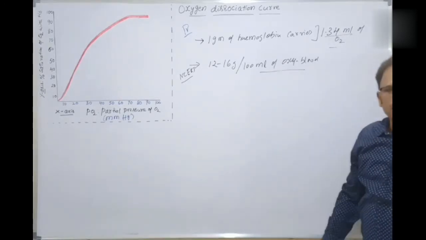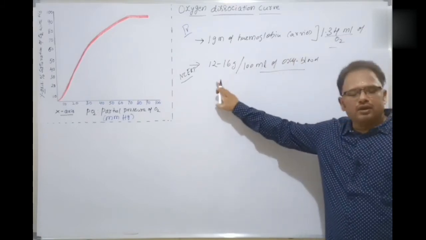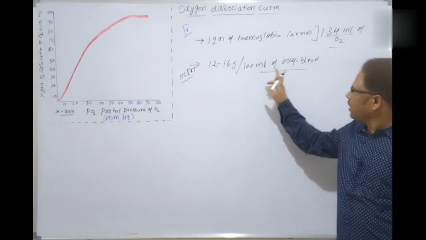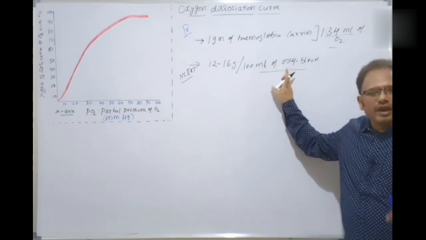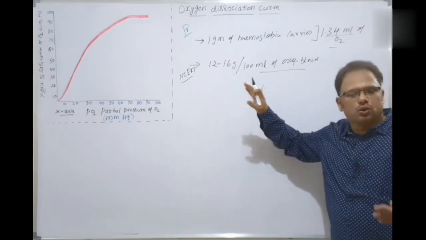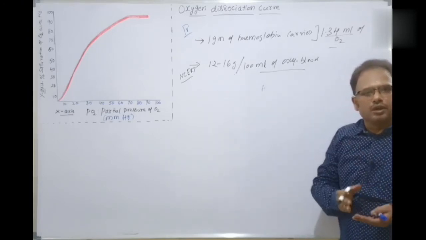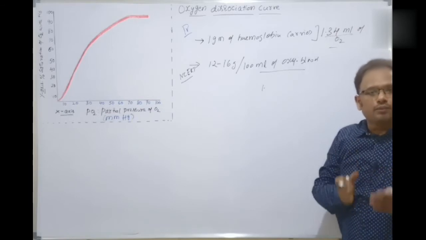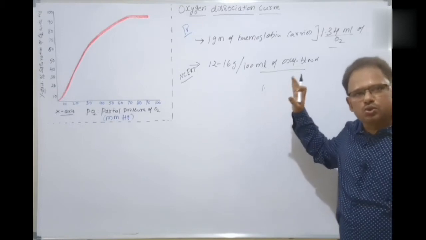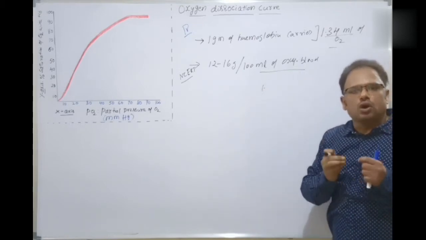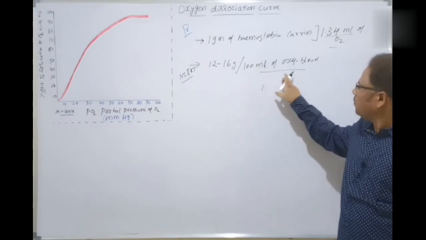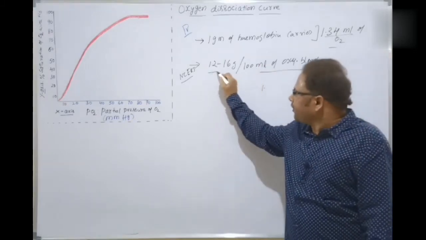But even though this standard value is given, the hemoglobin content for every 100 ml of blood varies based on sex, that is, in the male so and so content, in the female so and so. It depends on the physiological and metabolic state of the human being, whether active or not, and also the health status of the individual determines the content of hemoglobin for every 100 ml of oxygenated blood. But this is the standard value given in NCERT.